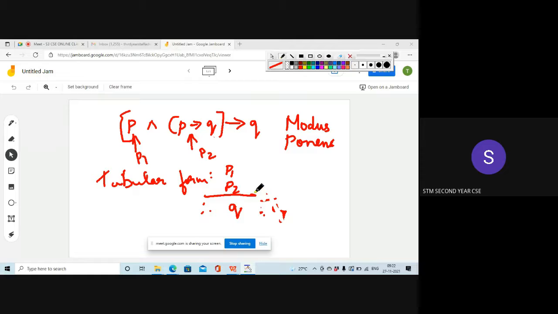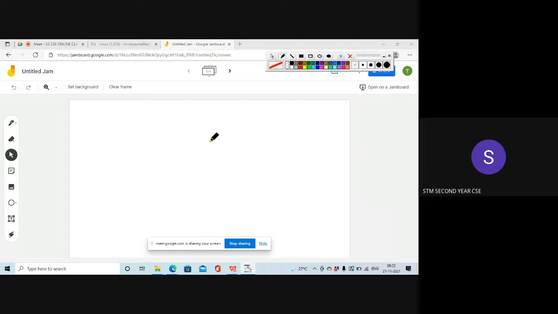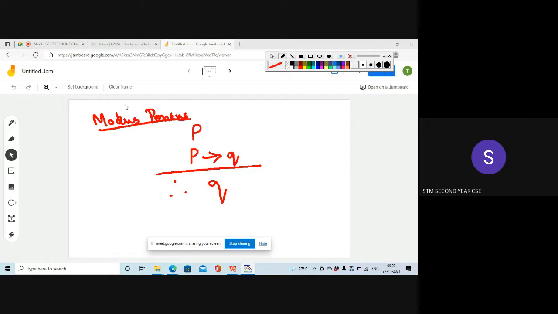Now, when you represent it in tabular form, how will the formula look? Can you write the formula now? In tabular form, we can write the first premise as P. Then the next premise, as per modus ponens, is P implies Q. Draw a line, put the therefore symbol, and write Q. This is modus ponens in tabular form.